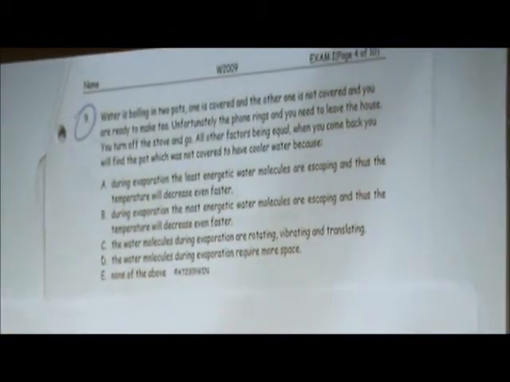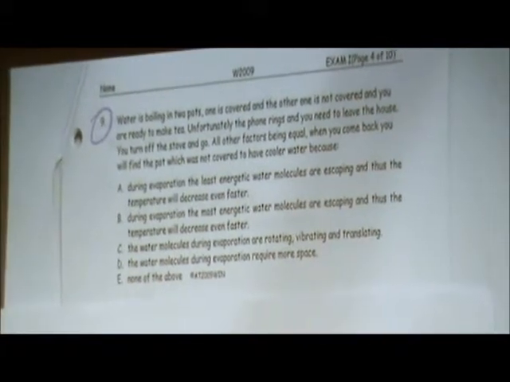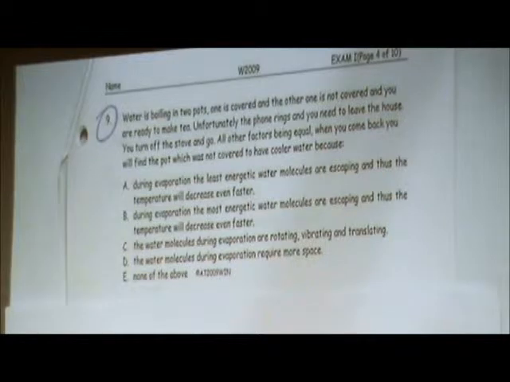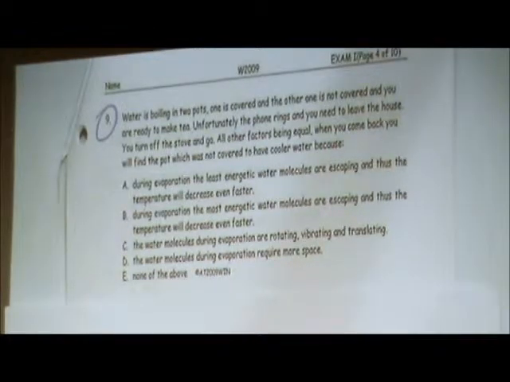Let's go to number 9. It's pretty interesting. Water is boiling in 2 pots. One is covered and the other one is not covered. And you are ready to make tea. So you leave the house, you turn on the stove and go.